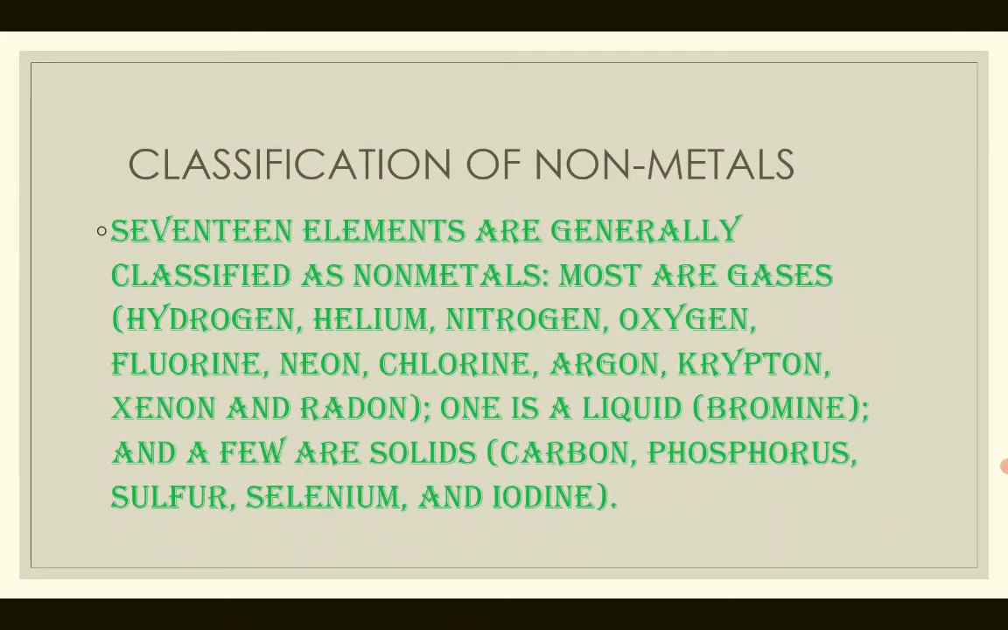Classification of nonmetals. 17 elements are generally classified as nonmetals. Most are gases, which include hydrogen, helium, nitrogen, oxygen, carbon dioxide, argon, and so on. And there is one liquid nonmetal, which is bromine, and there are few solid nonmetals, including carbon, phosphorus, sulfur, and so on.